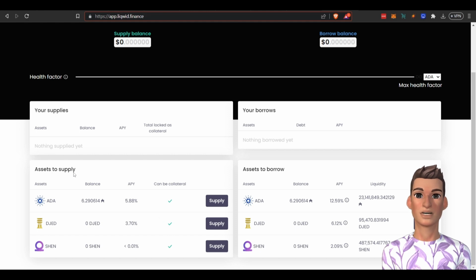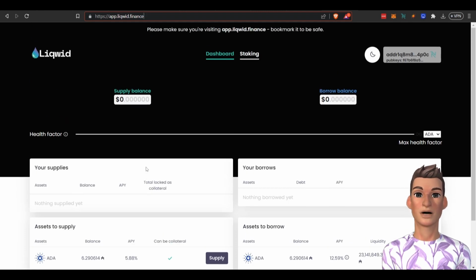Obviously, there's risks. There's risk in these protocols, there's risk in the code, there's risk in the people. So you really want to continue to do your own research. You are investing on your own, and you're responsible for any of these investments that you make. But these are options that would make you passive income with your ADA token.